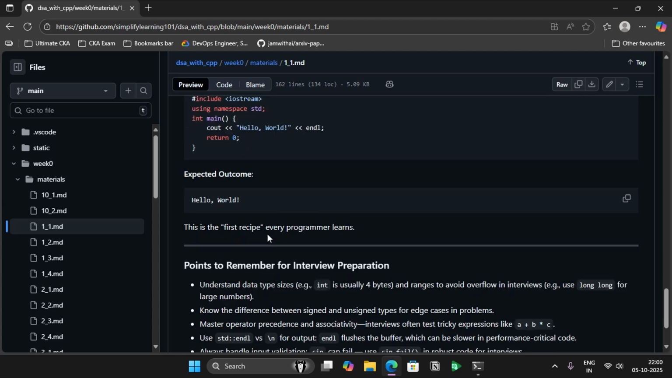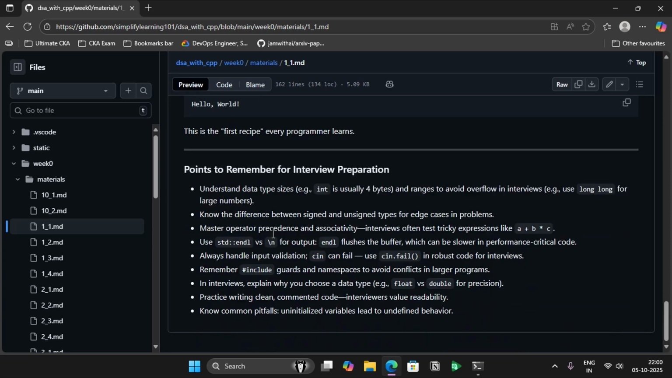So that's the content for this particular hour. Some points to remember from an interview point of view: understand the data type sizes, which is very important.